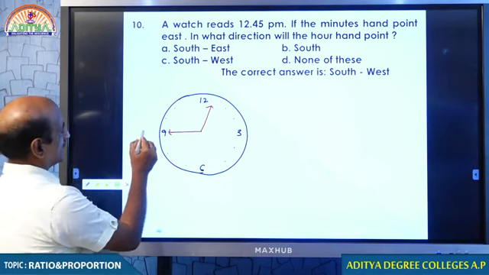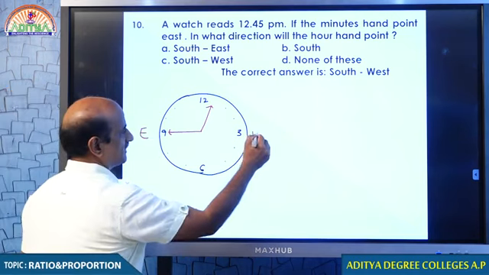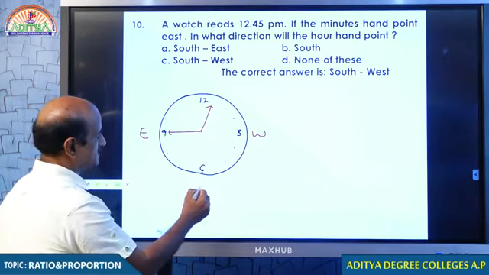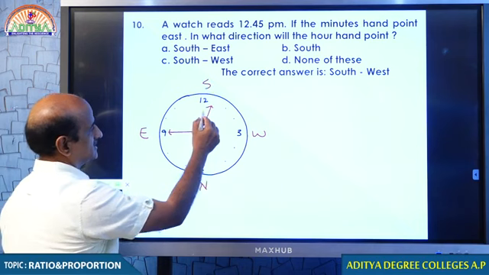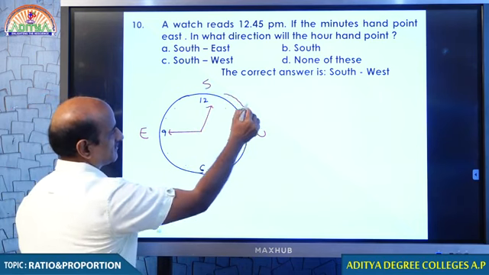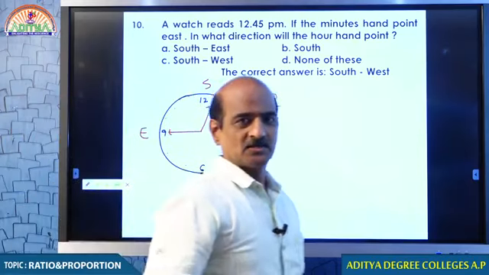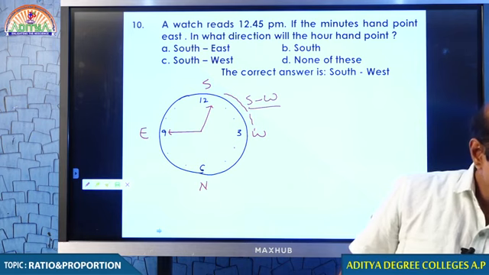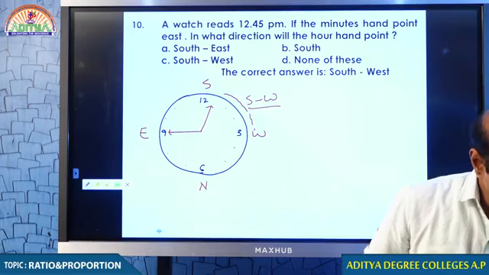The minute hand is pointing east, it is given that it is pointing east. If it is east, the opposite should be west. 90 degrees anti-clockwise of east, you will be getting north, and this is going to be south. And hence, the hour hand which lies between is said to be southwest. I think there is no confusion, my dear students. So far, I think I am very clear to you. Everything is under control. Students, shall I go to the next questions, please?